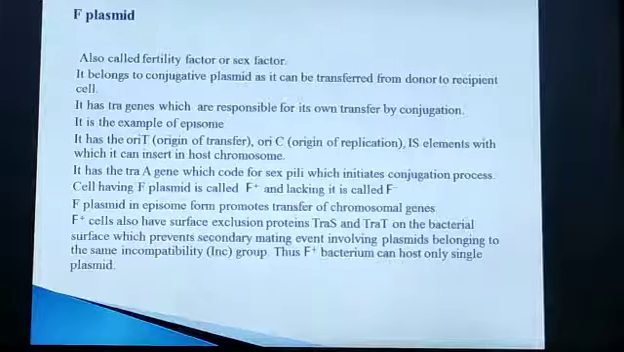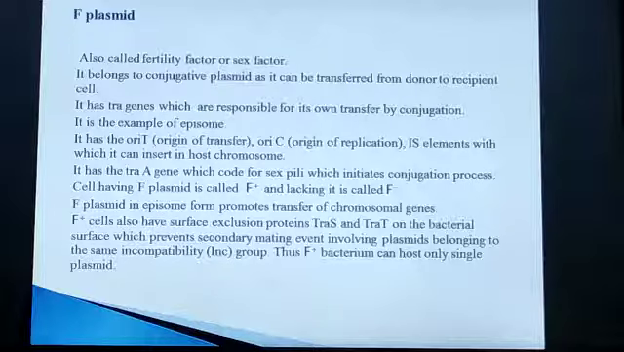F plasmid, or the fertility factor, also called the sex factor. This plasmid is an example of a conjugative plasmid. Conjugative, as we know, means it can be transferred from donor to recipient on its own. F plasmids have the tra genes, and these tra genes are responsible for its own transfer by conjugation. It is also an example of an episome, that is, this F plasmid can get inserted in a cell chromosome.